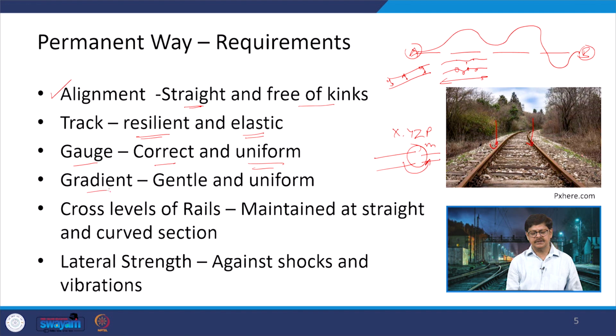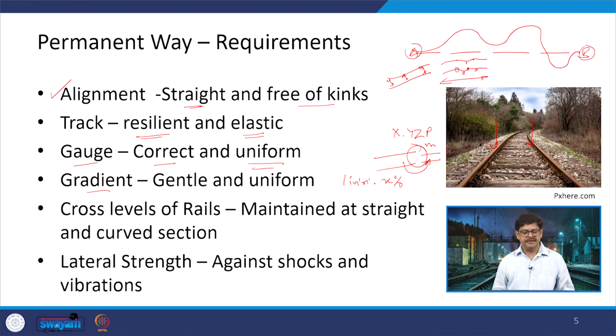The gradient is another aspect. It is not that every time the tracks are going to be laid in plain terrain. You may have hills, and if you have hills, it means you have to move from one elevation to another elevation, which has a height of h in between. So, if you have to scale that, a gradient has to be provided, and that gradient can be in terms of 1 in n, or it can also be defined as x%.